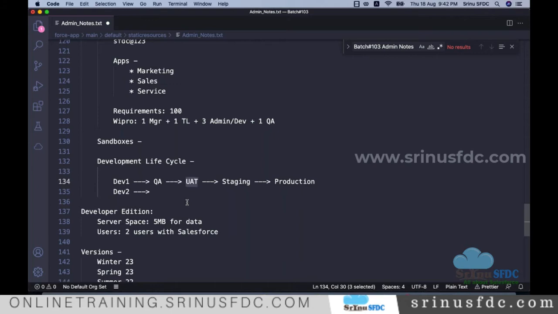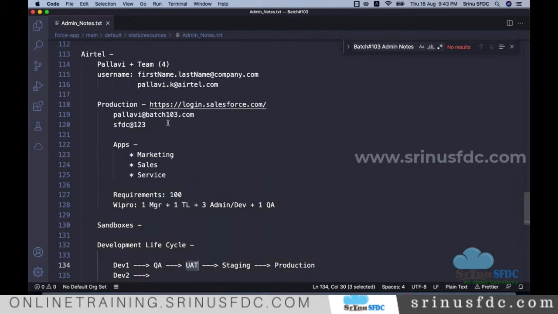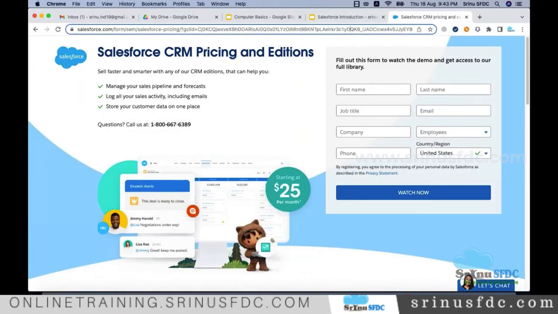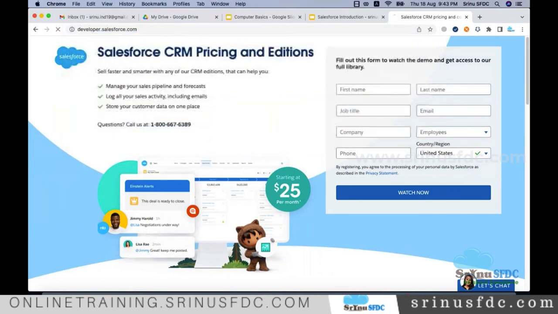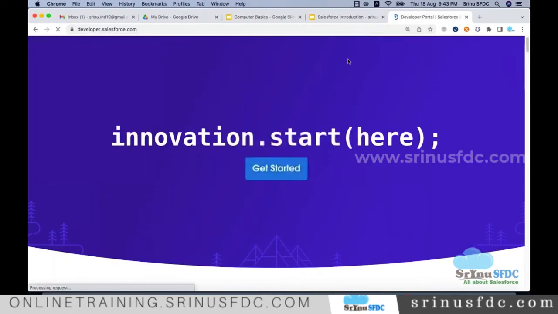So just understand this. Now the big question. Yesterday I explained how we can register, and once we register, whatever we get is production. Since we don't want to pay anything, I asked you to register at developer.salesforce.com.